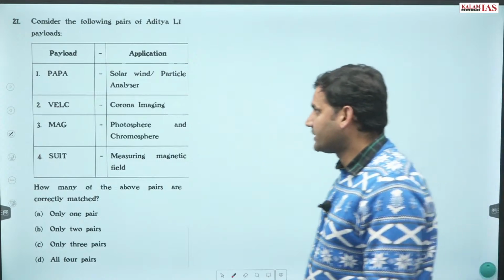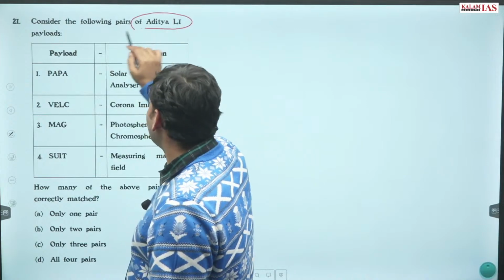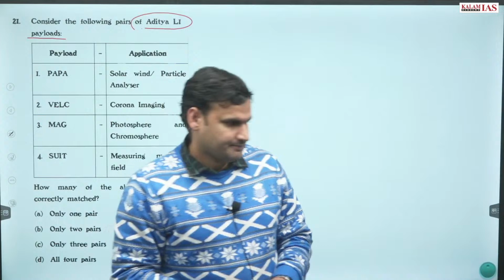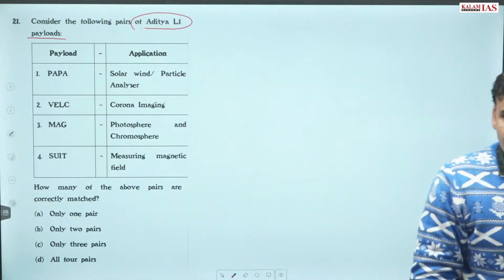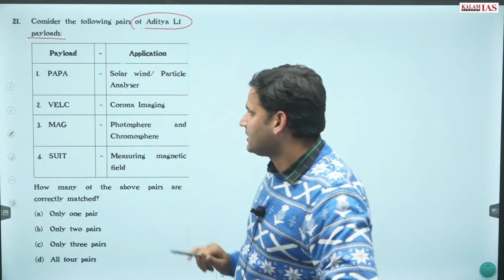Thereafter question number 21. Consider the following pairs of Aditya L1 payloads. Aditya L1 बहुत ज़्यादा न्यूज़. Different payloads and their application has been.